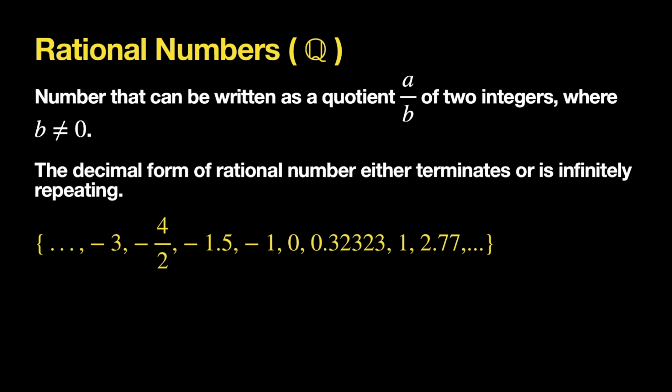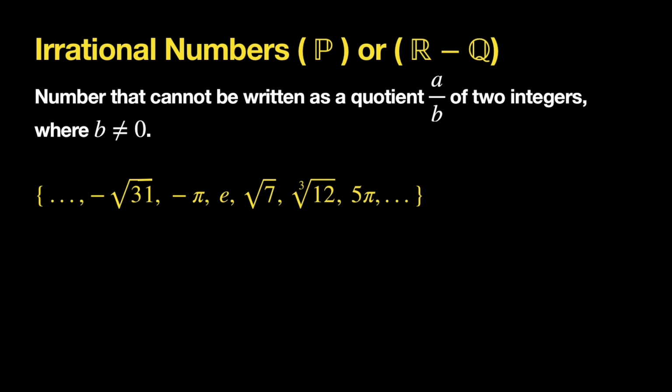But now in the decimals is where some people get a little confused. But if we look at the first decimal that we have right here, we have 0.3232, and then you see the 3 again. So this is going to be a repeating decimal. So because it's repeating, we say that this is also going to be rational. And the last one that we have is 2.77. Again, that's going to be a rational number.